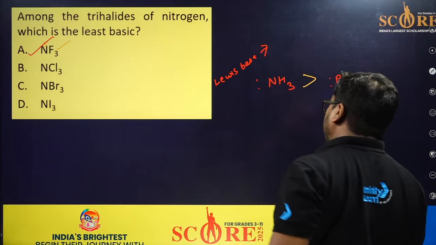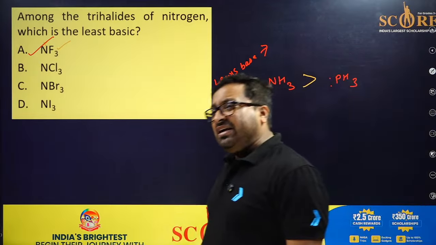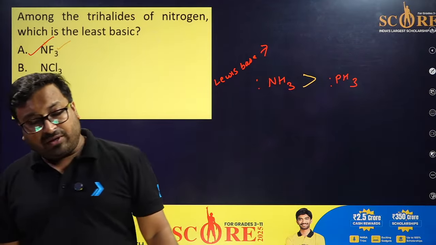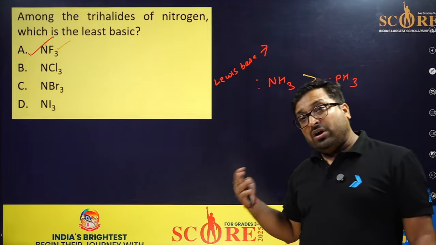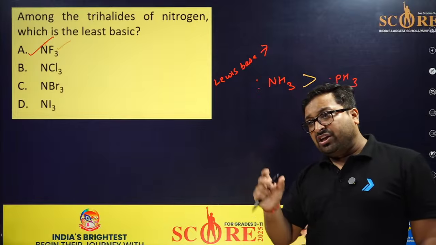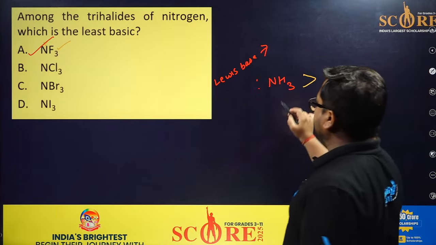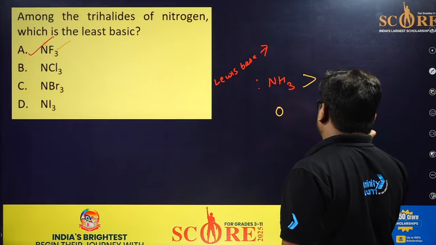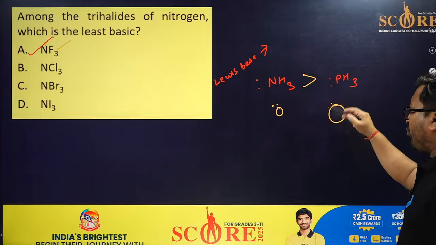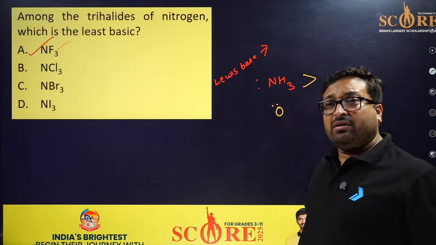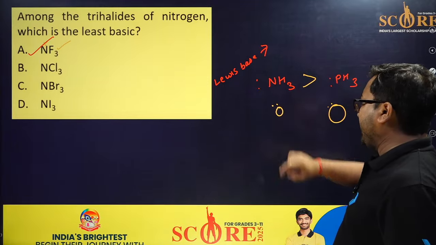Sir, nitrogen electronegativity is higher, but this is not the right answer. When the donor atoms are from different groups and different periods, the answer will be given by the size. Lower the size, higher the electron density, so they will easily donate. Nitrogen is this much, phosphorus this much. So 2 electrons on a smaller area, 2 electrons on a bigger area. The answer is not governed by electronegativity. Per unit volume, this has high electron density.